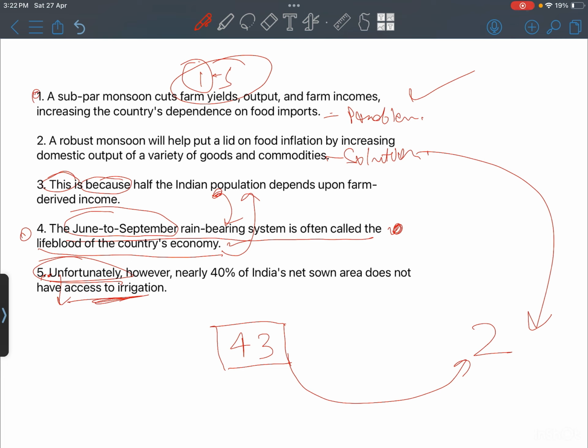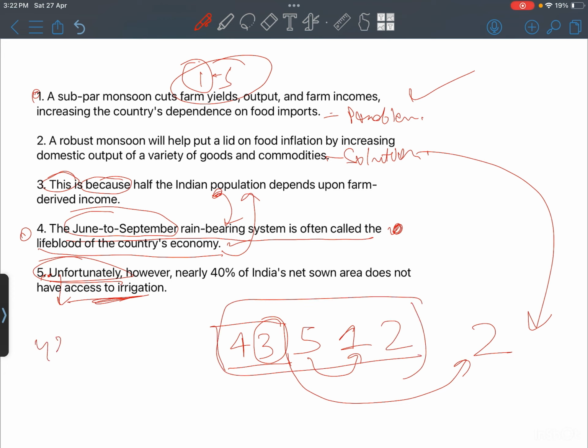So there should be a good positive sentence before we begin with such contrasting words like unfortunately, although, however. Right, so something positive should come before this, and the only positive sentence before this we have is 3. So let's put 5 here and 1 there. So 1 is like an extension of the problem which is in 5, and 2 is the solution we have. So the pattern is 4, 3, 5, 1, 2.